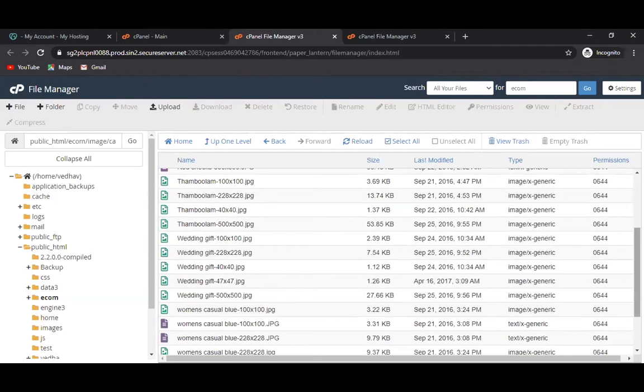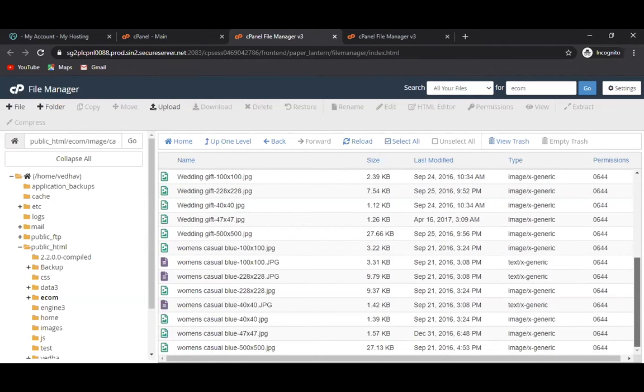Women casual blue, this one. Women casual blue 500 by 500. Yes, the last one. This is the image I have just opened in my system. I have shown you, right? So on your server, this is stored here.